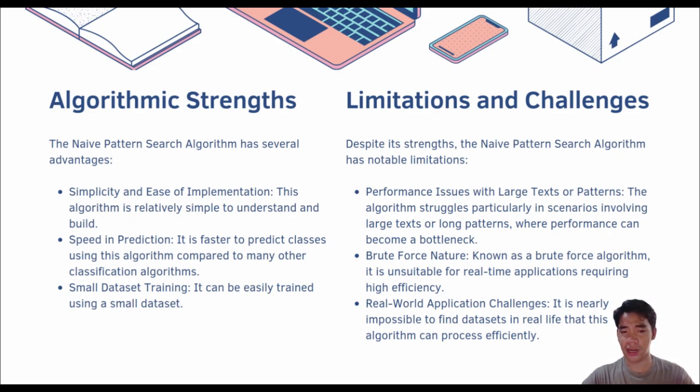However, this algorithm has significant limitations, especially in scenarios involving large text or long patterns. The performance can be a bottleneck due to its brute force nature, making it unsuitable for real-life applications that require high efficiency. It's essential to recognize the naive pattern search algorithm's limitations, particularly in scenarios involving large text or patterns. The algorithm's time complexity can make it slower than other, more efficient searching algorithms.